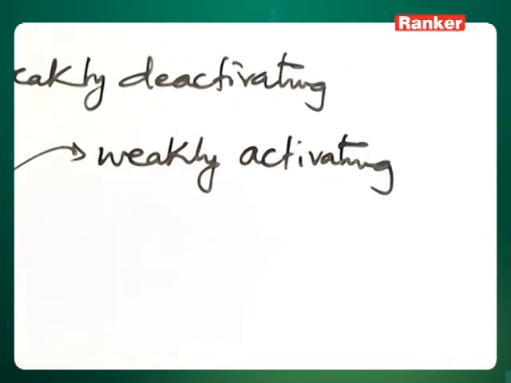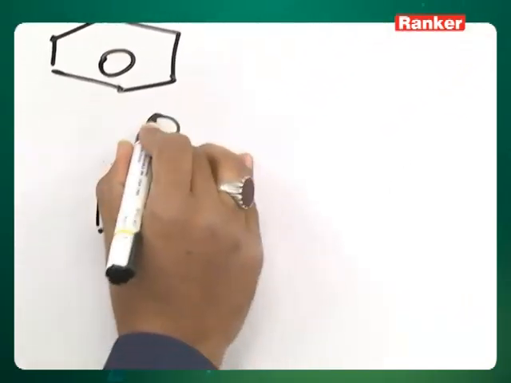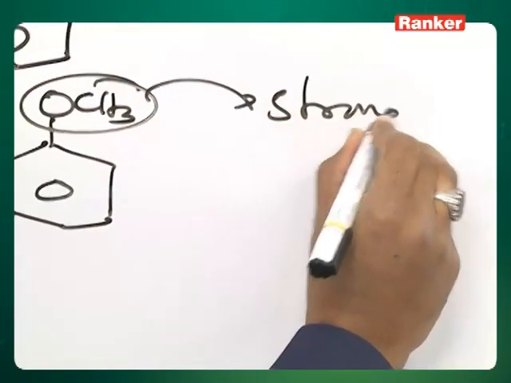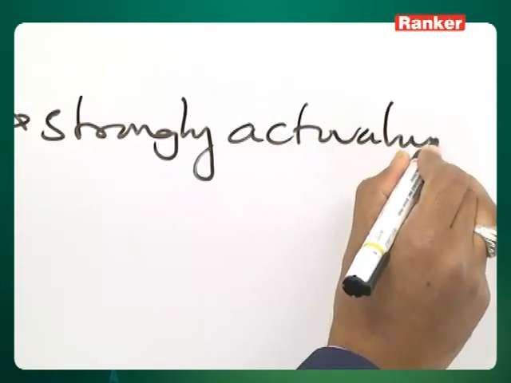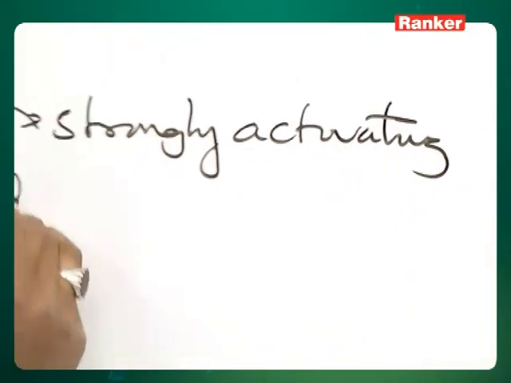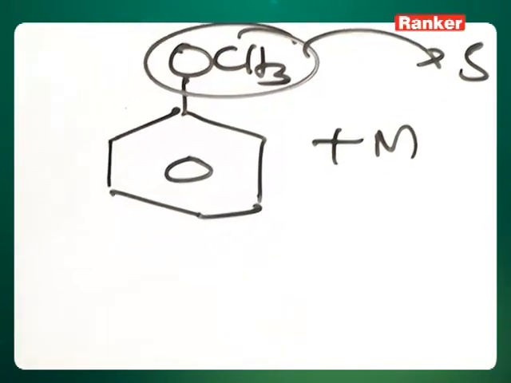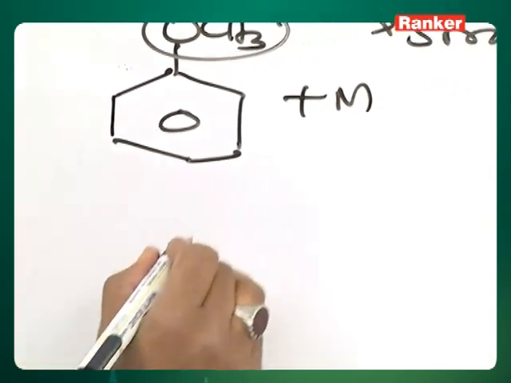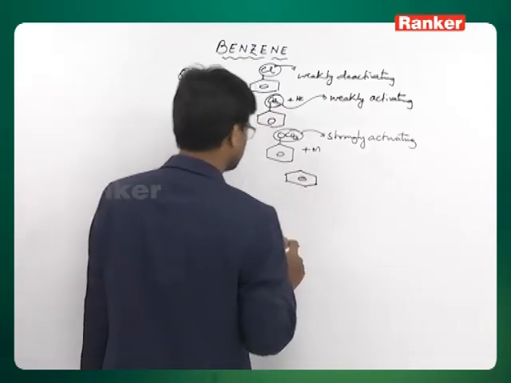Then you have anisole. This is strongly activating. The reason is plus M effect. Chlorobenzene is done. Then benzene. Here we don't have a substituent.